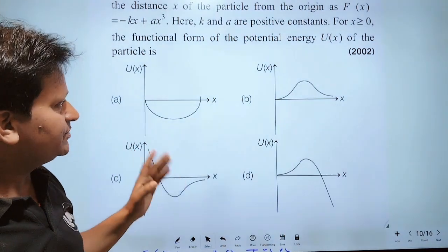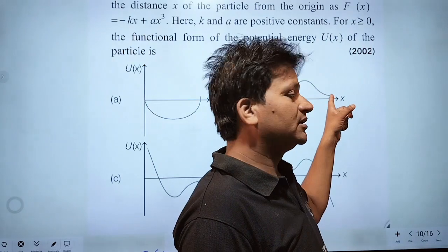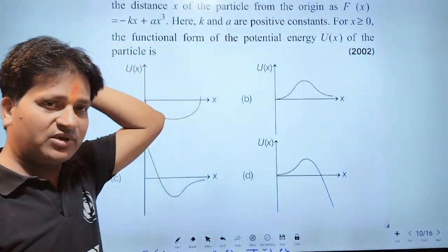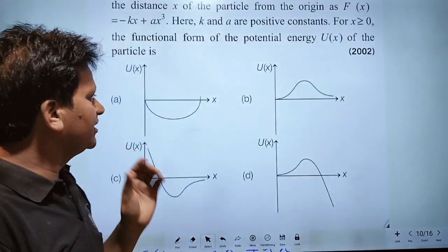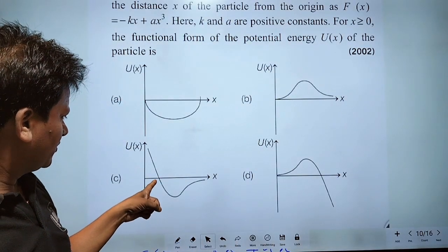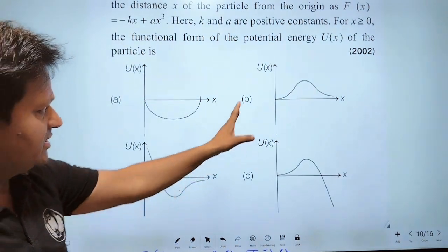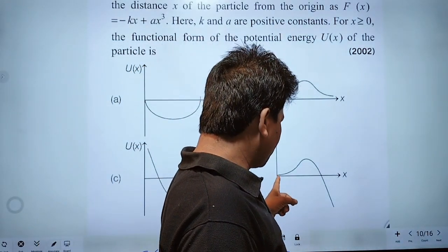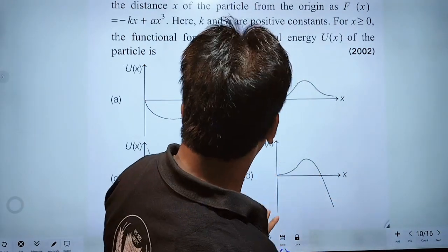This may be possible, but the other point at infinity is not possible, because after calculation we cannot find infinity. Here one point is 0 and the other point is this, so this may be possible.